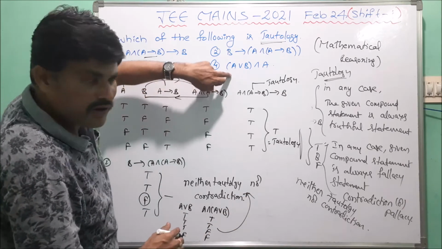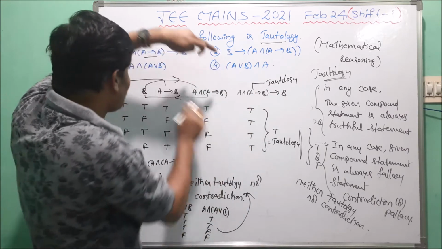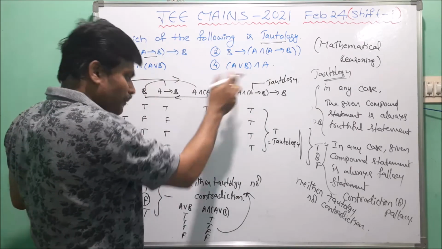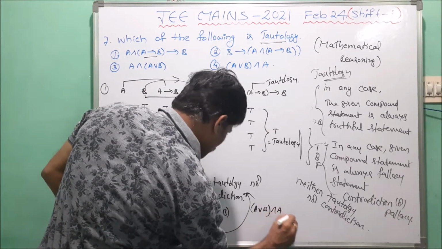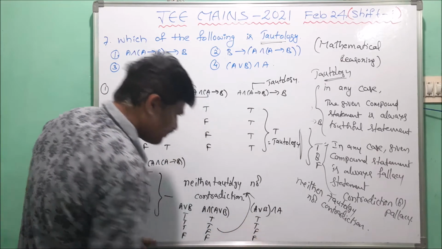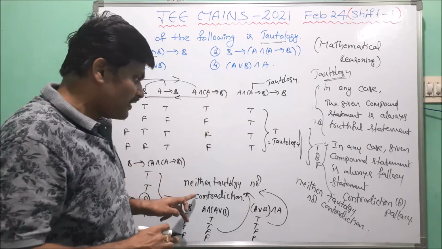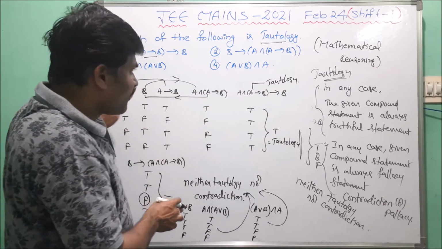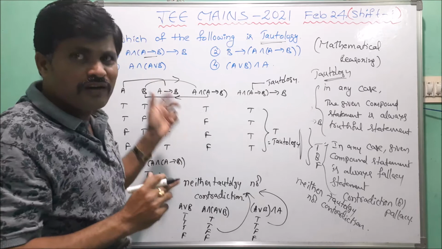Similarly, in the fourth option also we have to check A or B and A. Now here A and A or B, A or B and A. So these two follow the commutative property. Now we take the reverse, A or B and A. Here also we get the same truth values, T, F. So in this case also the compound proposition, the fourth option, is neither tautology nor contradiction. So in the given four options, the first option is always a tautology. This is the solution for this question.